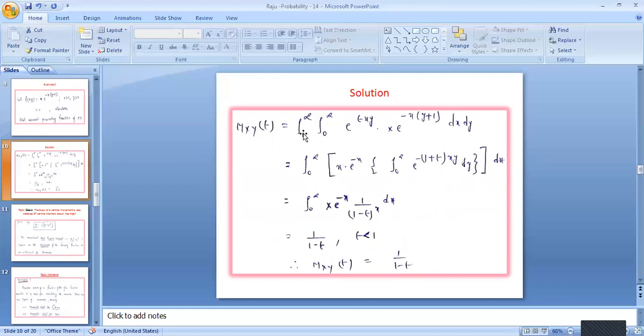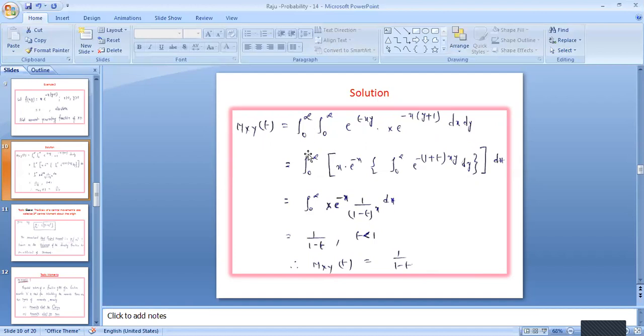The y limits are 0 to infinity, x limits are 0 to infinity, e power txy into e power minus x y (y plus 1) dx dy. If it is a single random variable, that is e power tx, but it is two random variables, that's the reason it is e power txy multiplied with f of x, dx value is given that e power minus x y of y plus 1 dx dy.